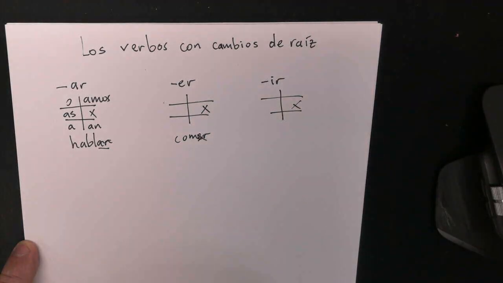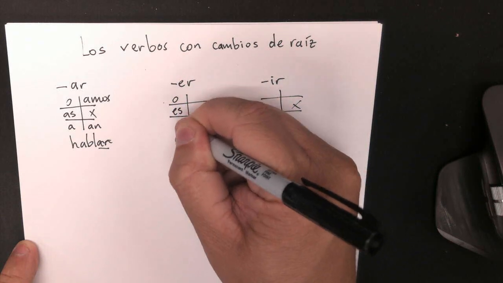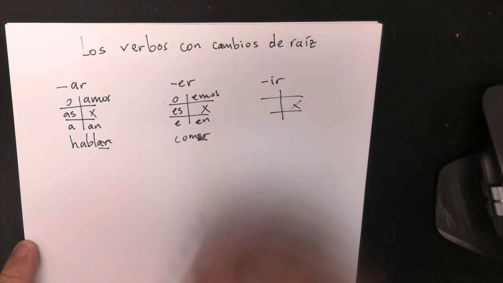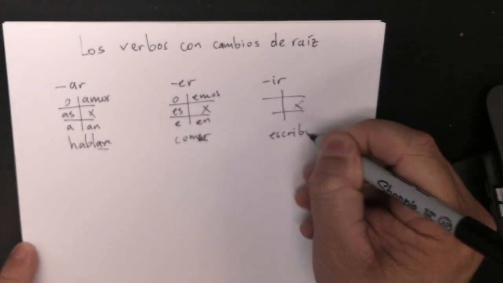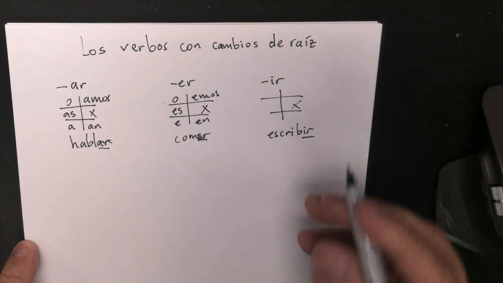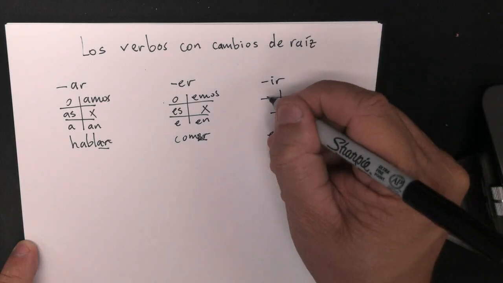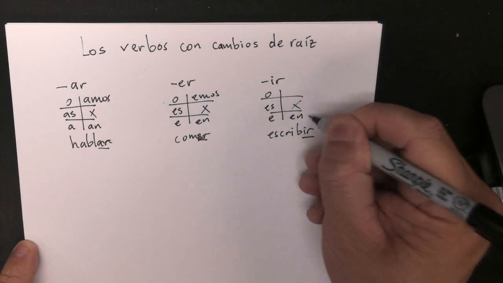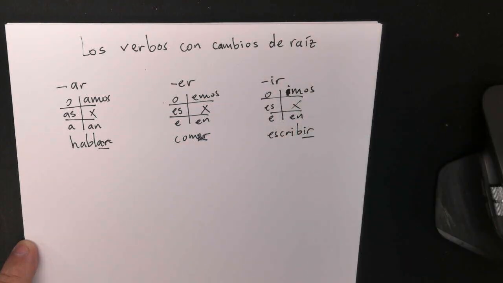So we get rid of that part, the ER ending, and then we say como, comes, come, comen, comemos. If you have a verbo como escribir, that part is the ending. We know that that is telling me this is the type of conjugations that I have to use, and those are escribo, escribes, escribe, escriben, escribimos. How about that? Listen, escribimos.